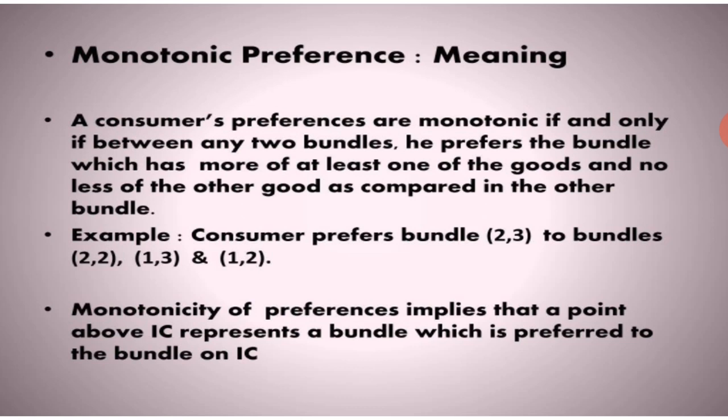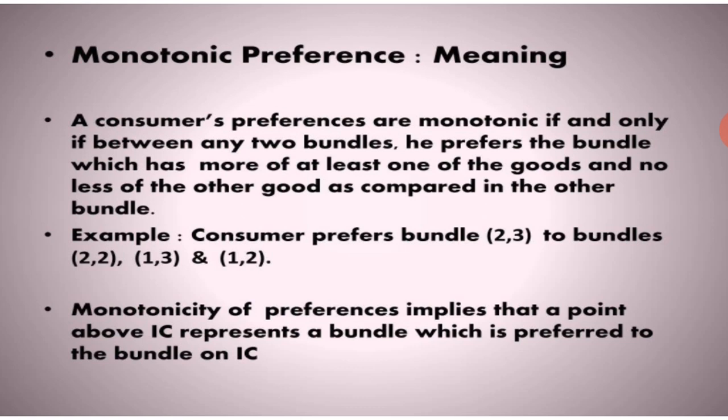Monotonicity. So monotonicity of preferences implies that a point above the IC, where IC means indifference curve, represents a bundle which is preferred to the bundle on the indifference curve. So a monotonic preference always explains that above the indifference curve is the curve which gives the maximum satisfaction.